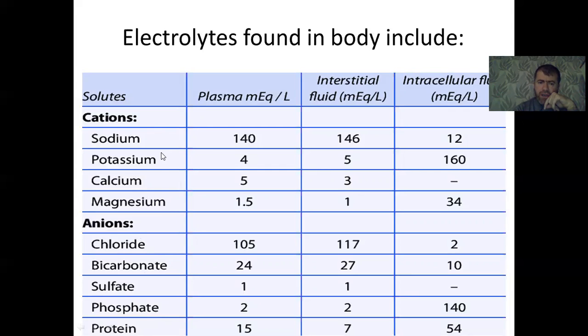The amount of each of the following electrolytes in our body is written in this column.